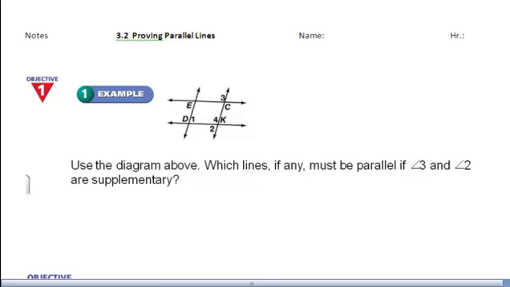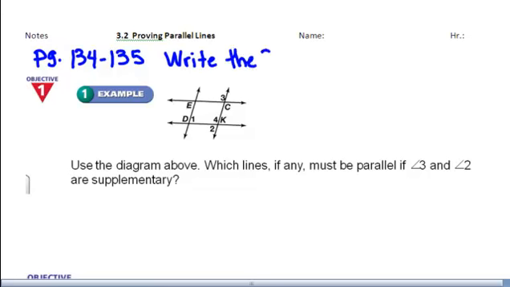Okay, hey, good morning everybody, and I want to talk to you about how you prove that you have parallel lines. And before I do this, I need everyone to open up your textbook to page 134 and 135 and write the three postulates and theorems into your vocabulary packet. So postulate 3.2,